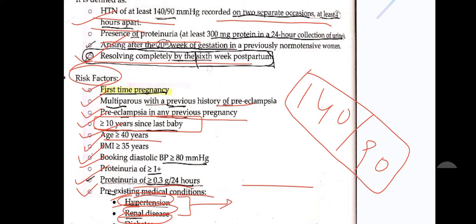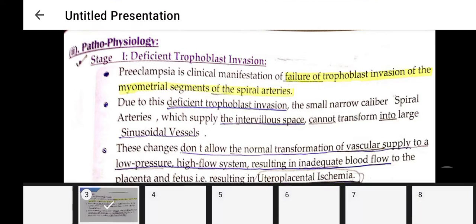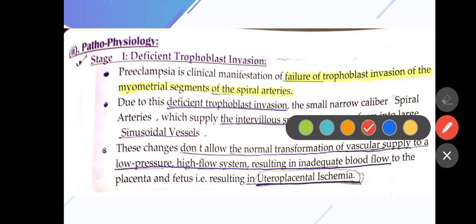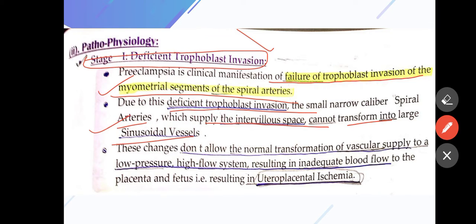So in this way, preeclampsia develops, and the pathophysiology behind preeclampsia has stages. In the first stage, deficient trophoblastic invasion occurs. In preeclampsia, there is failure of trophoblastic invasion in the myometrium and segmental spiral arteries. Due to deficient trophoblastic invasion, the spiral arteries supplying the intervillous space cannot transform into large sinusoidal vessels.